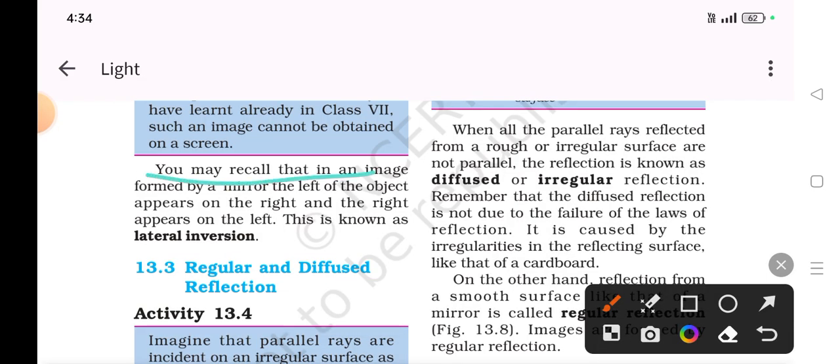You may recall that in an image formed by a plane mirror, the left of the object appears on the right and the right appears on the left. This is what is known as lateral inversion. Of course, lateral inversion we have studied. In an image formed by a plane mirror, the left of the object appears on the right and the right appears on the left. This is what is known as lateral inversion.